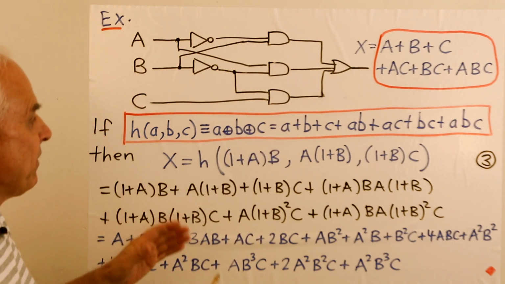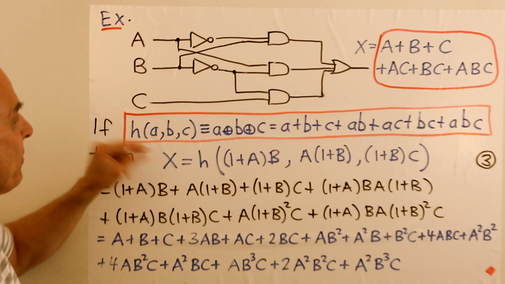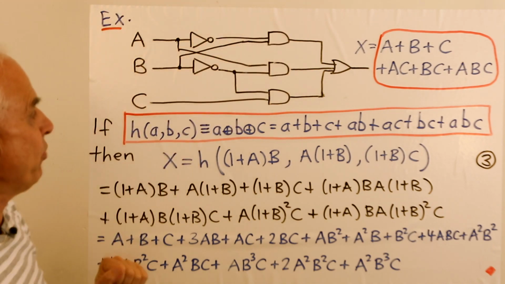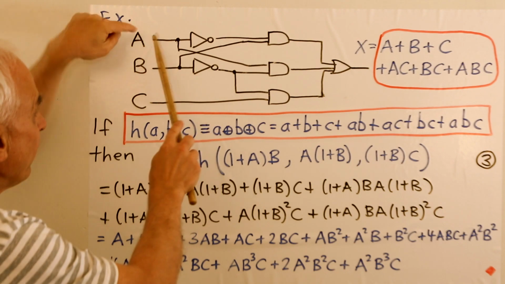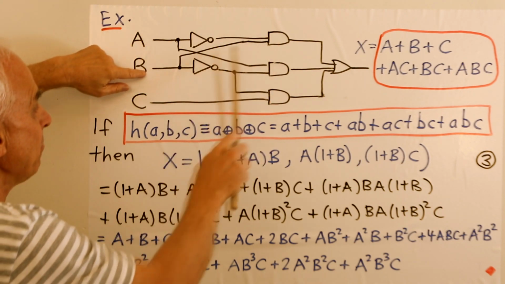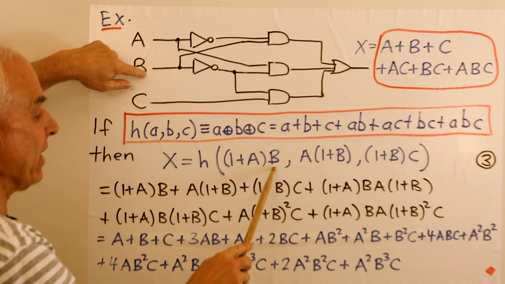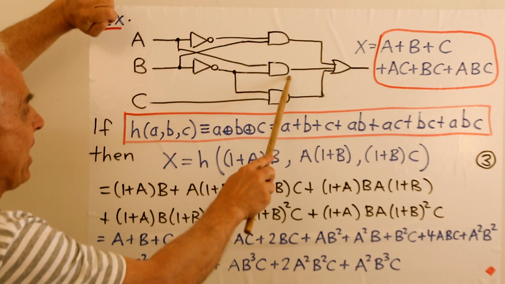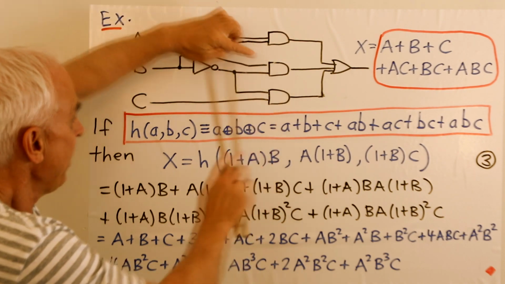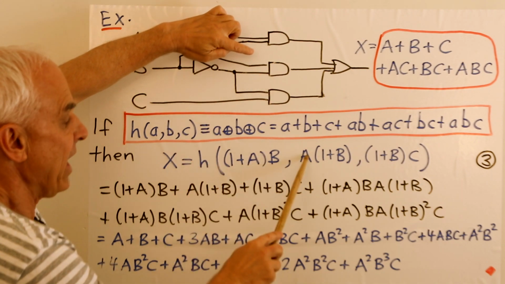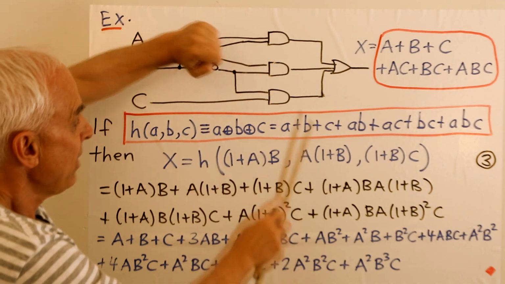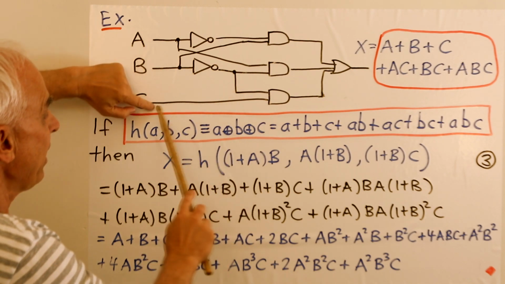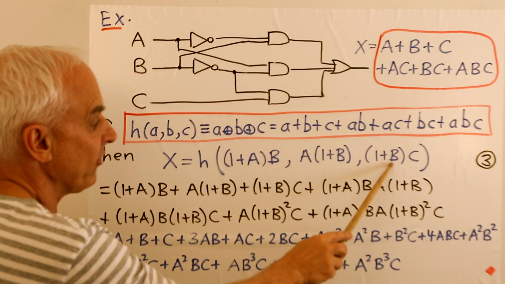So what we have is this function h applied to these three AND gate outputs. The first one here is inverting A and B. So there's a 1 plus A and a B. That's the output of this AND gate. The output of the second AND gate is an A and an inversion of B. So A times 1 plus B. And the third one here has an inversion of B as well as a C. So 1 plus B, C.